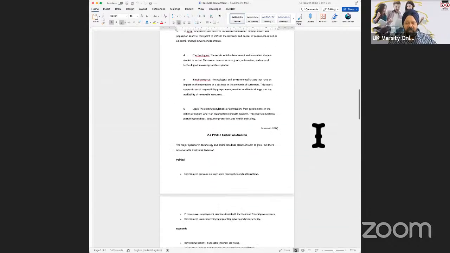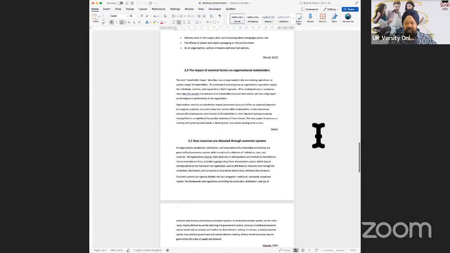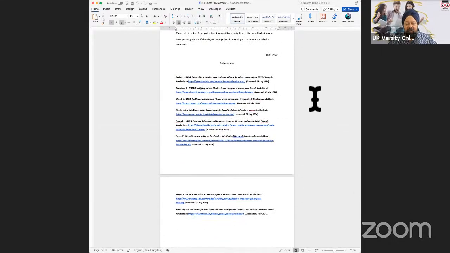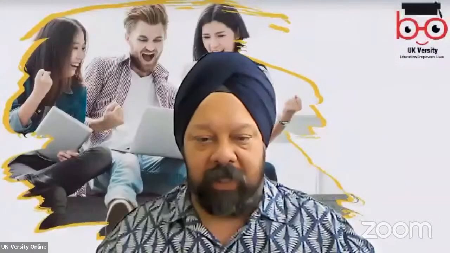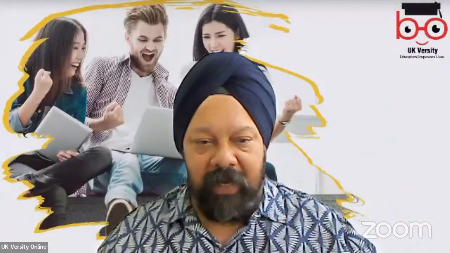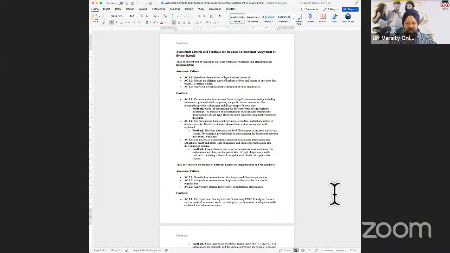Now, what we do when the assignment is submitted is basically check your work. That is the assessment we do, looking at how you've done the tasks, what tasks you've done, and how these tasks are helping you achieve the criteria.